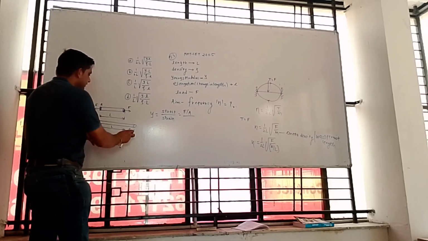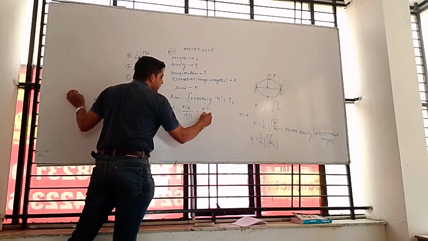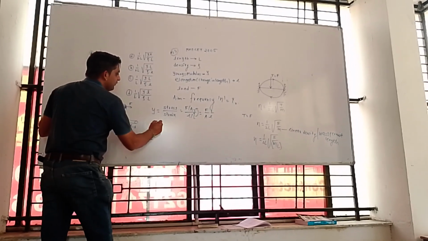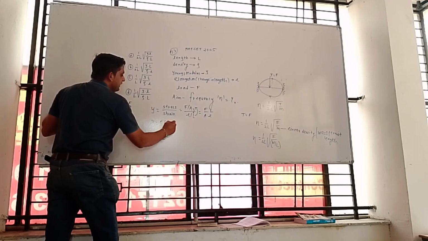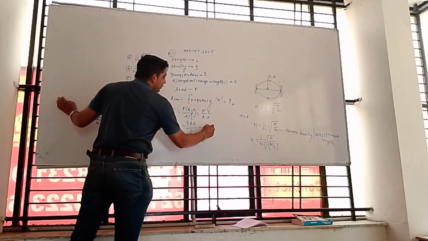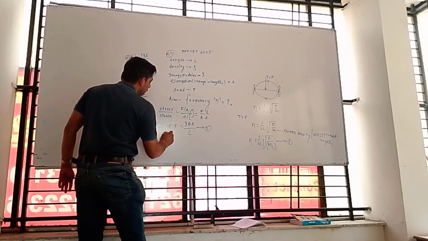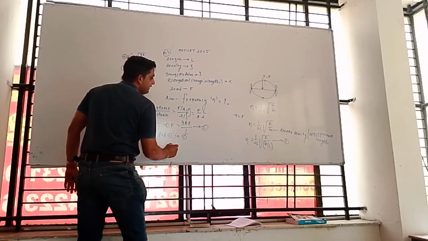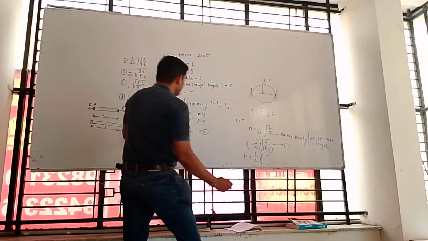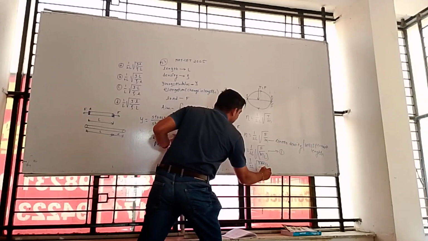And what is strain? Change in length upon original length. It is the ratio of change in length upon original length. So F upon A into capital L upon small l. This capital L goes up, this A comes down, right? So the formula is Y is equal to FL upon Al. In terms of F, it will be equal to YAl upon capital L. Put this value, equation 2, in equation 1. So we get n is equal to 1 upon twice L square root of YAl upon capital L divided by m upon L.